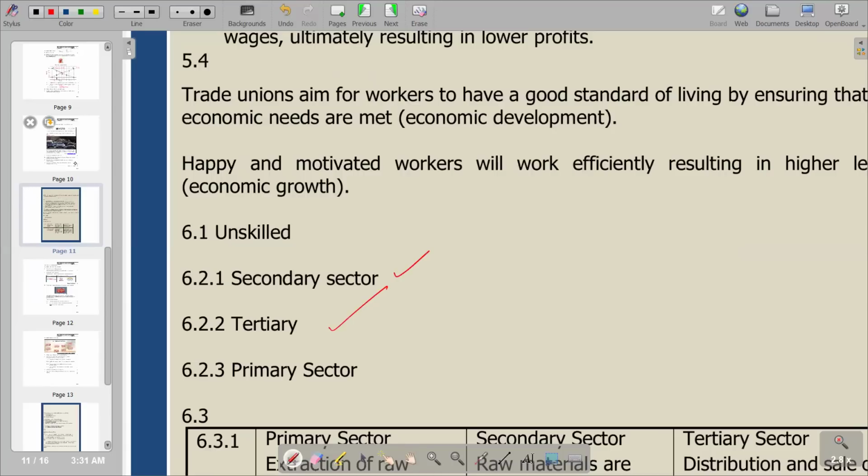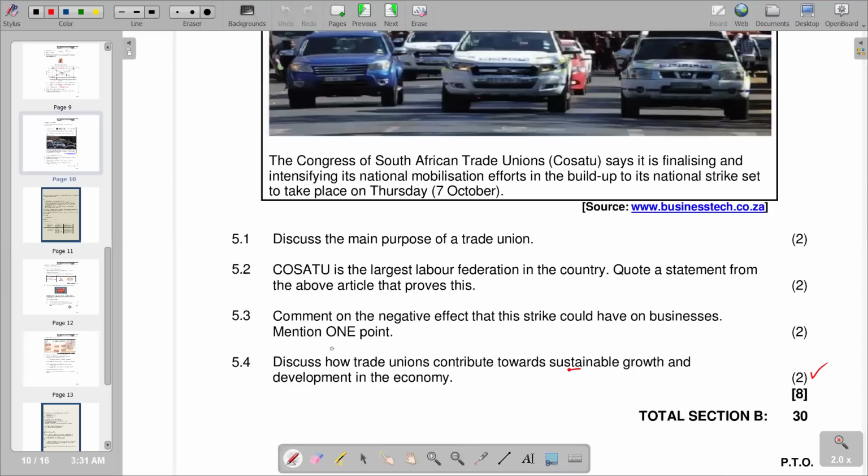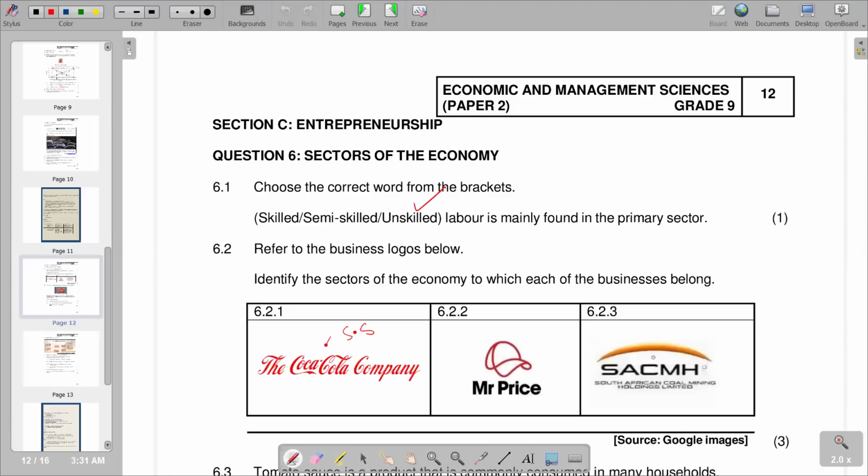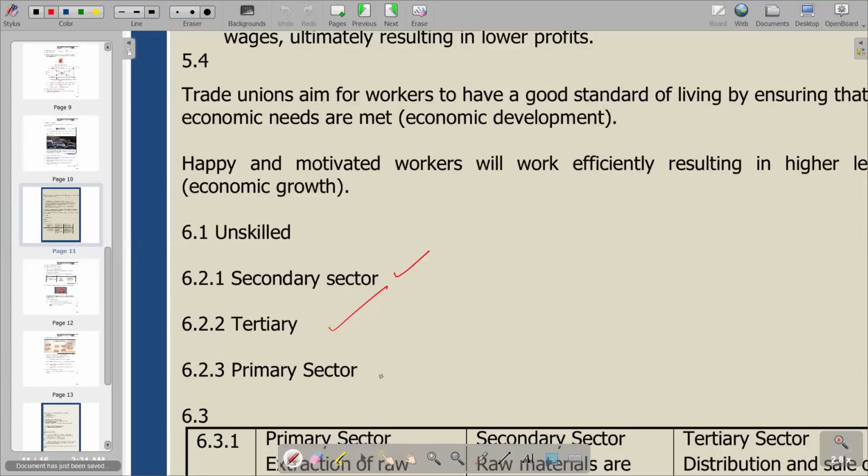And we go to the last part, where we have got the SACMH, which is the South African Coal Mining Holdings Limited. Remember, I said mining involves the extraction of minerals below the ground. So basically, we said this falls under the primary sector. And we know that the primary sector is any industry involved in the extraction and the production of raw materials such as farming. We also want fishing falling under that. Mining also falls under primary sector. So this one is the primary sector.